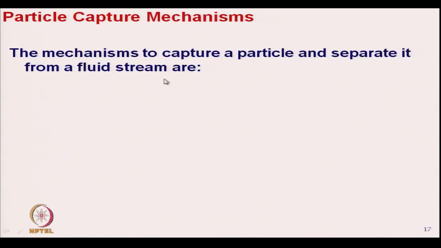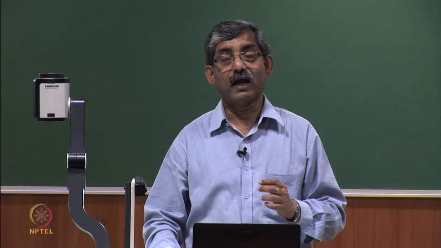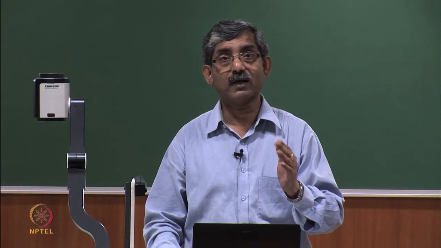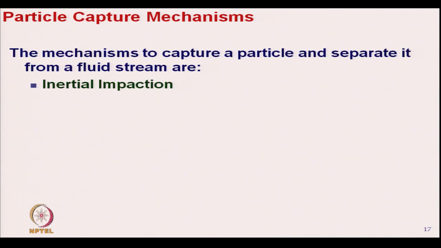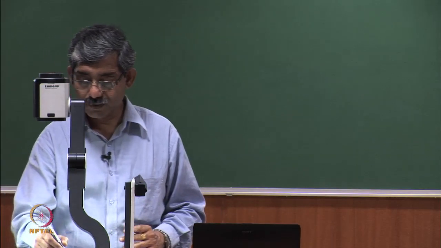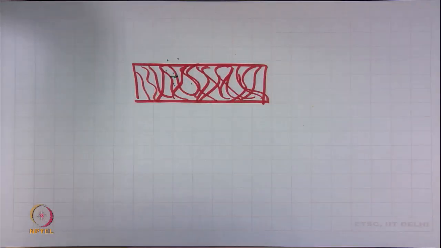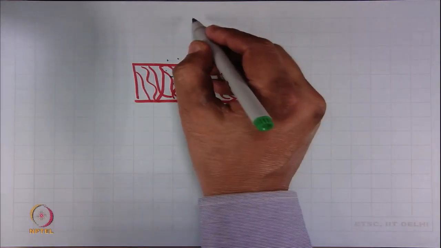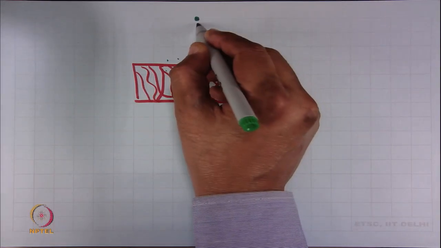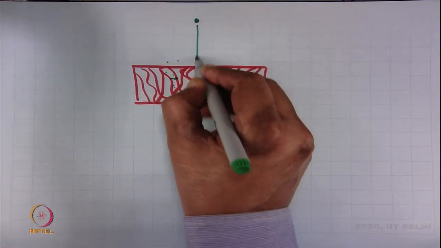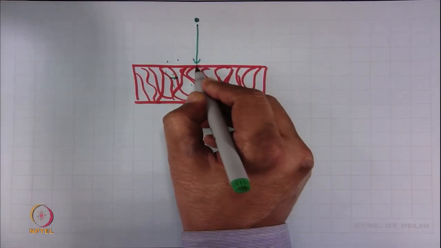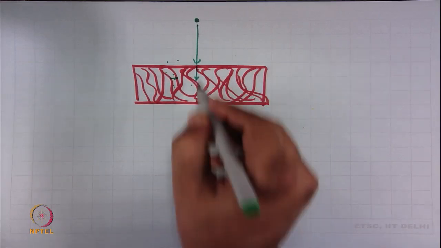Now, if we talk about the capture mechanisms, there are different types of capture mechanisms. The mechanisms to capture a particle and separate it from fluid streams are: first is the inertial impaction. What is that? Suppose this is a filter medium and one particle is coming at high speed and it is penetrating inside the structure.